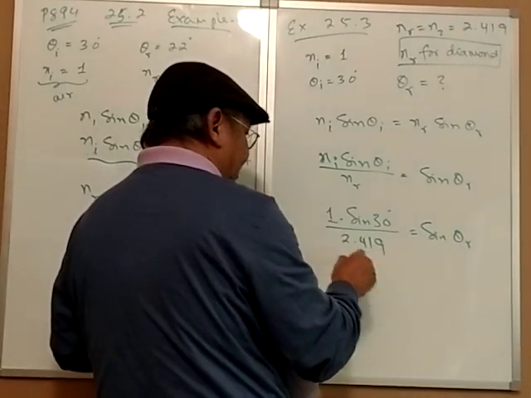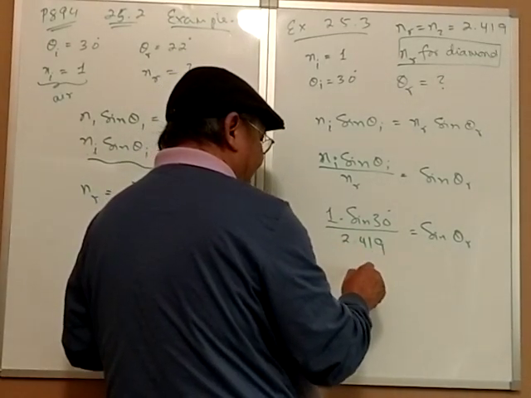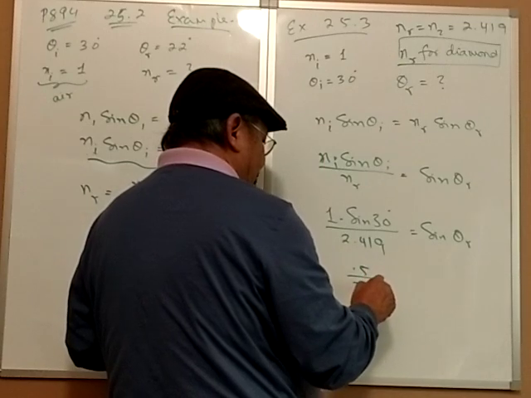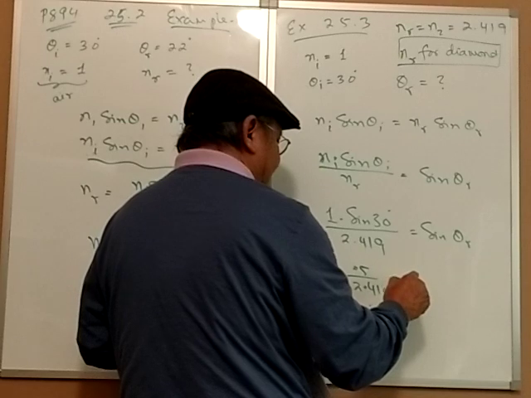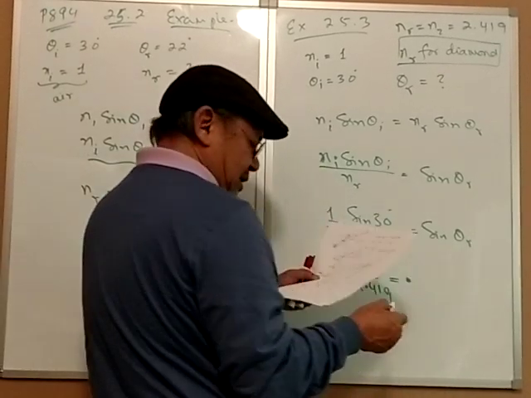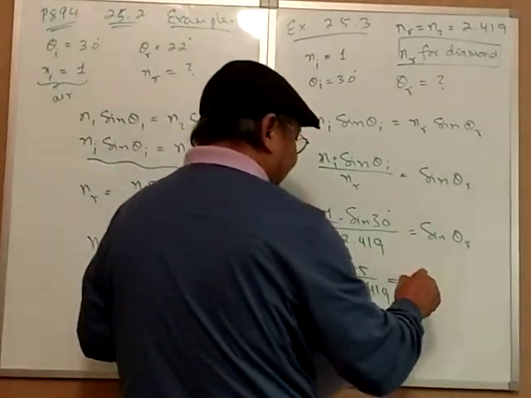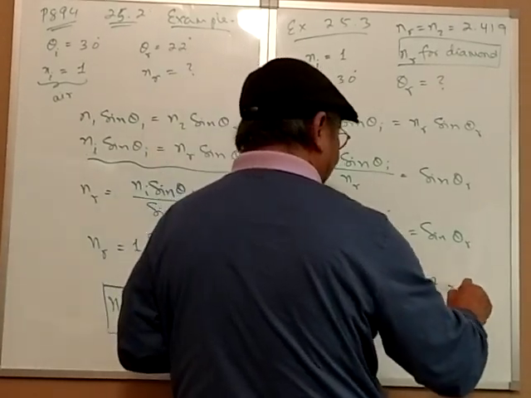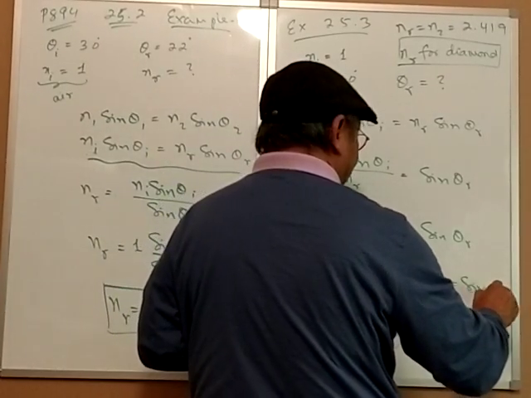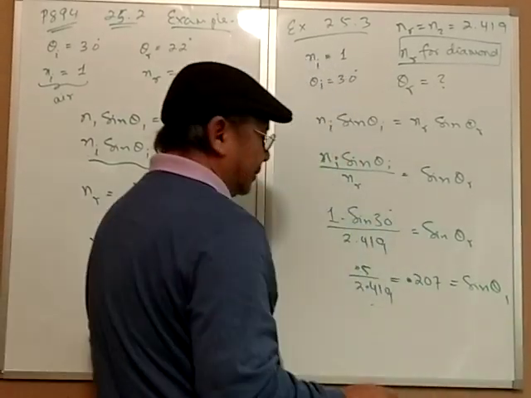So if I calculate that, that is 0.5 divided by 2.419, which is about 0.207, is equal to sine theta R.